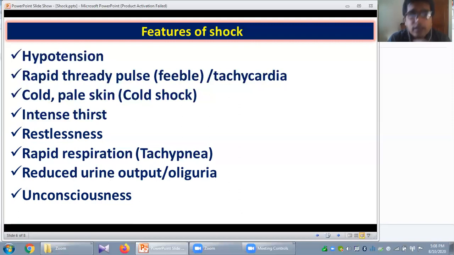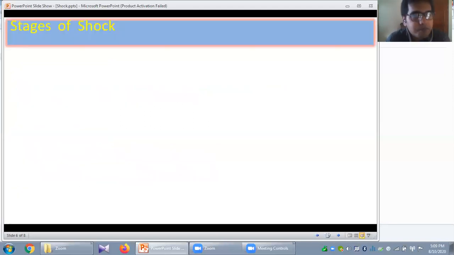Okay, there is a little exception in case of septic shock. In case of hypovolemic shock, it is called cold shock. But in case of septic shock, as there is infection, you will find a warm periphery. So that is the exception.